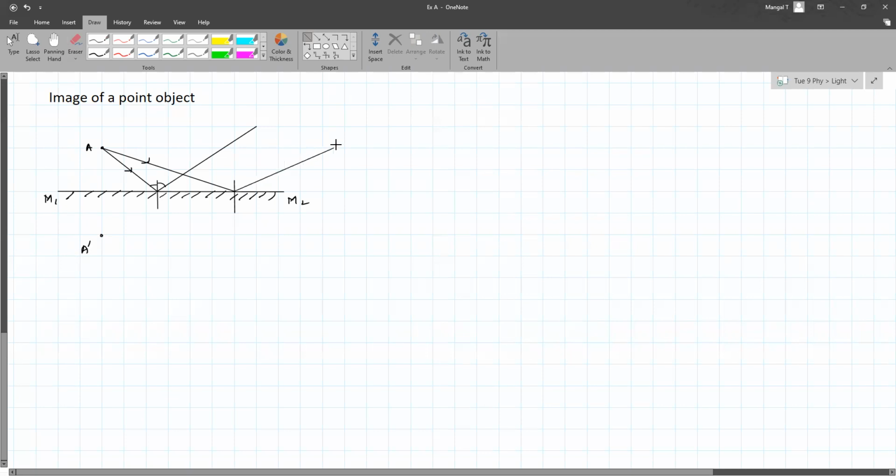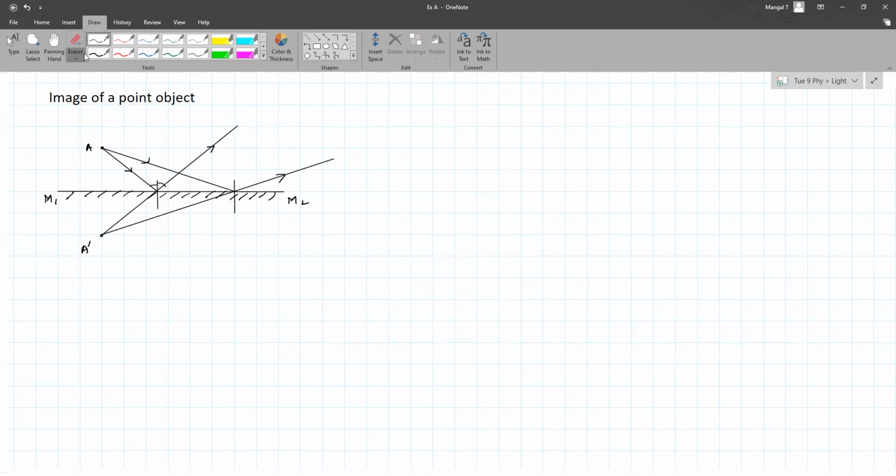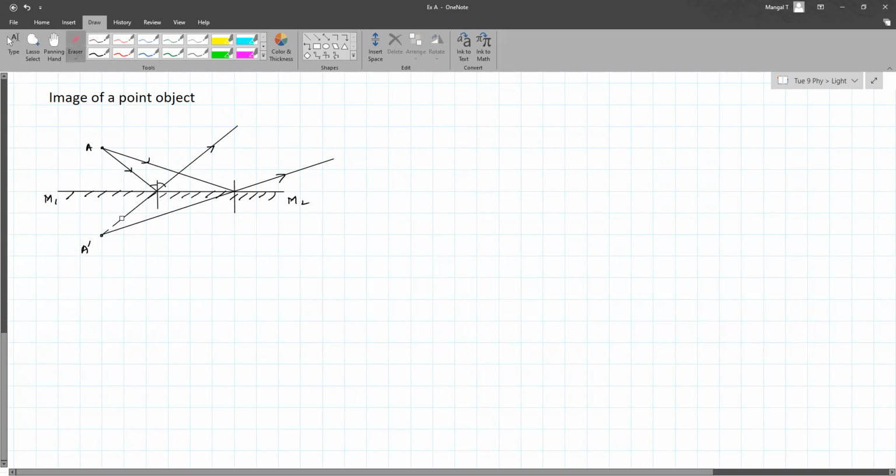Okay, so the rays of light which are coming from the mirror should be such that when you bring them back, they should meet at this point A dash. So if I bring it back, it should meet at that point. When you bring this back, is it a virtual image or an inverted image? It is a virtual upright image. Now over here, the rays that you are bringing back are virtual rays. They appear to be coming from there. So that's why they have to be shown dotted.